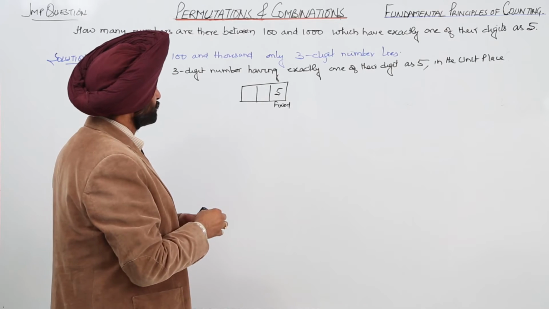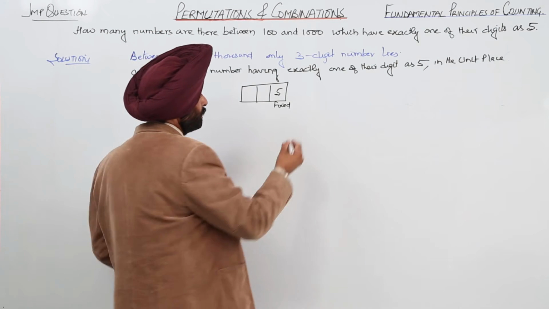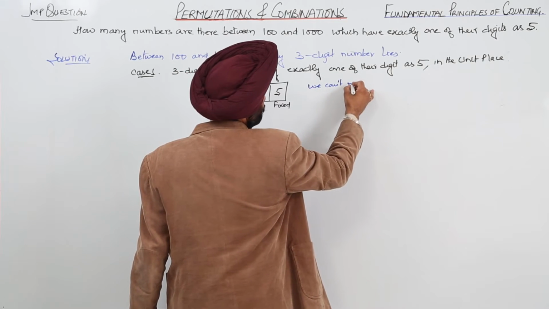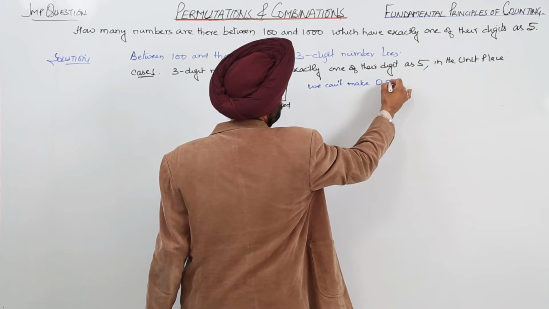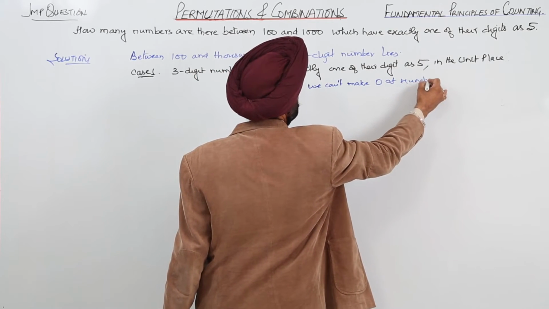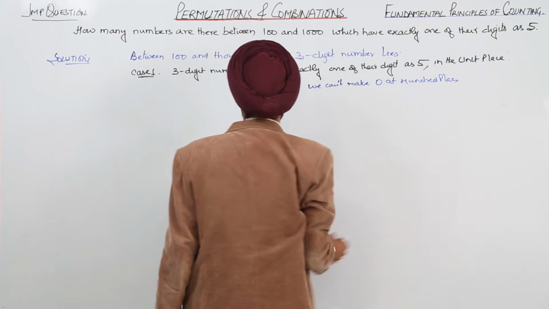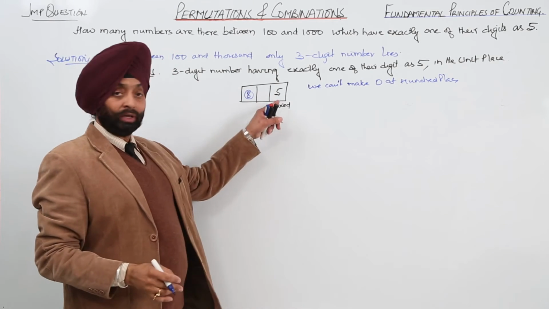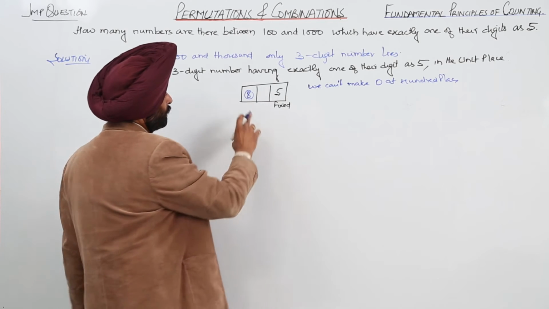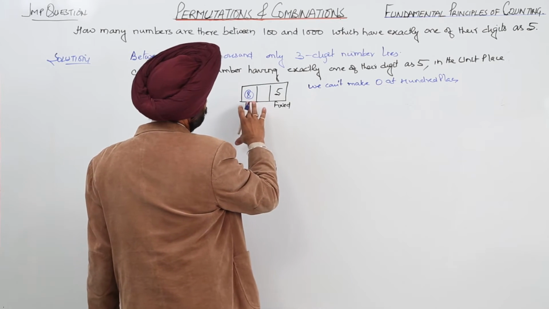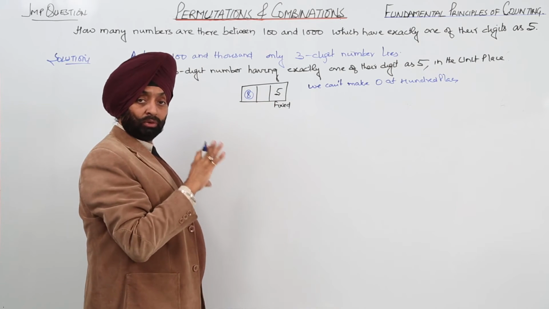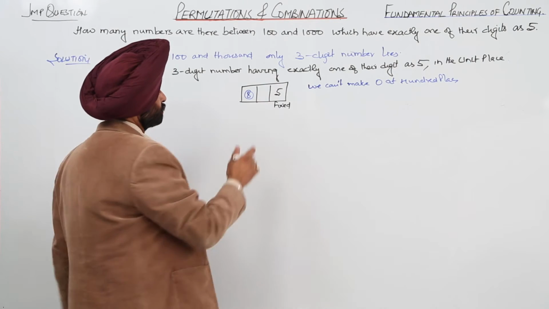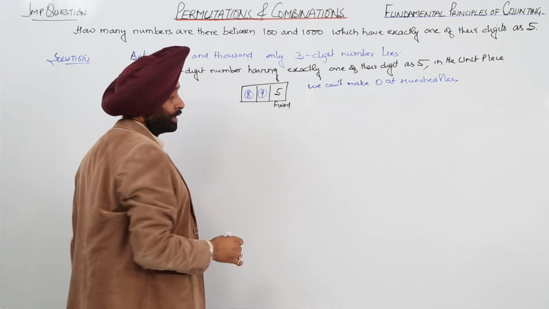So how many numbers can we have in the 100 place? We can't make 0 at the 100 place. Then here there will be only 8, because 0 has gone, 5 has gone, remaining are only 8. Now for the tens place we can include 0, so here there will be 9.